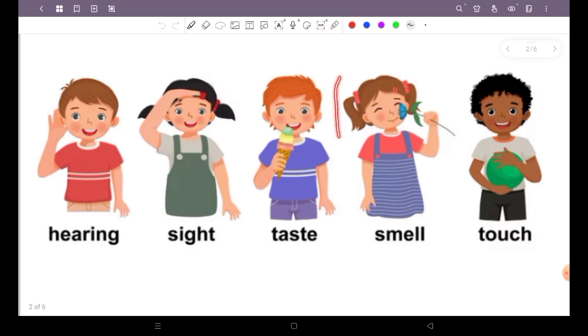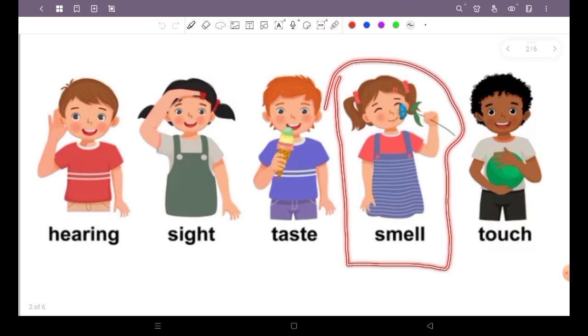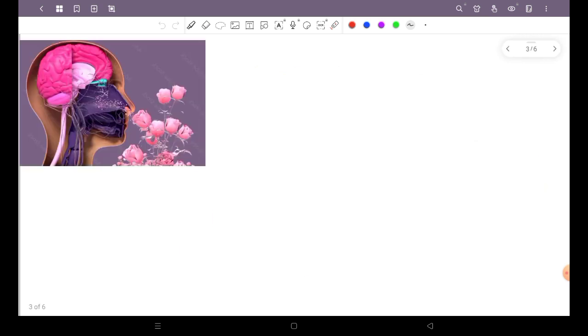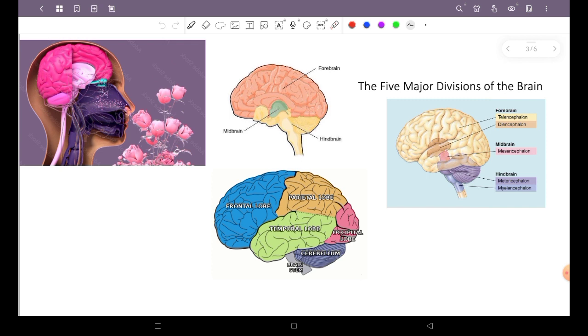In this lecture, I am basically concerned with teaching you about the nasal portion, how smell is regulated, and how the action potential is generated in our body. When we smell some beautiful roses or flowers, these fragrances enter our nasal passage.